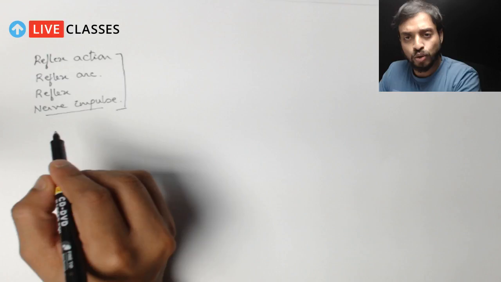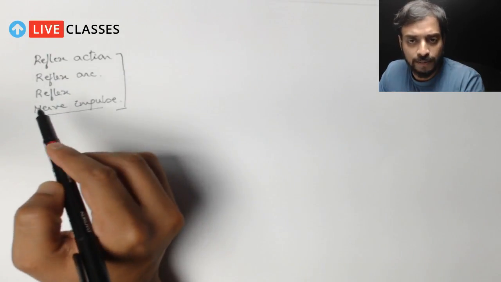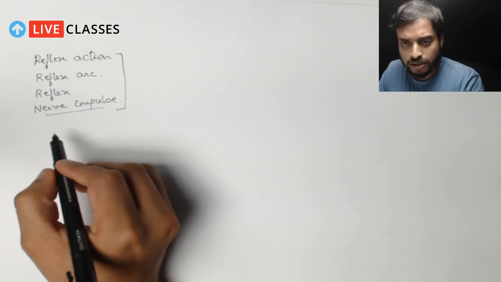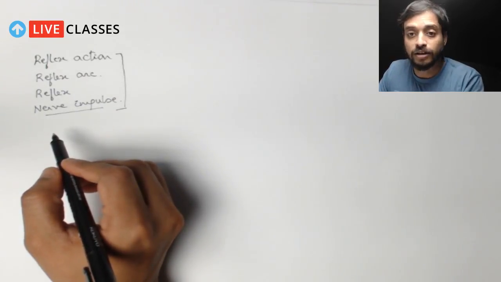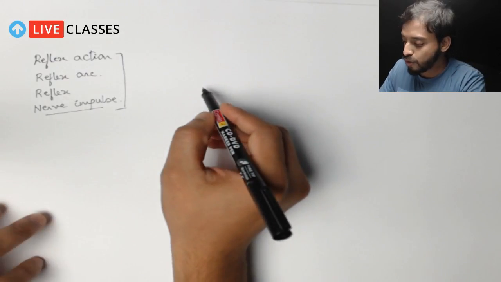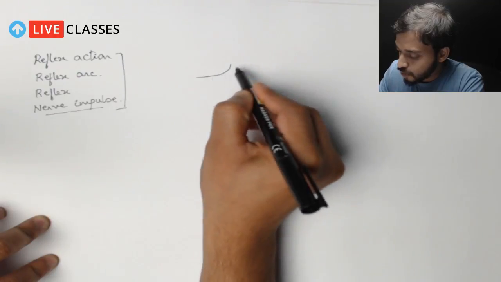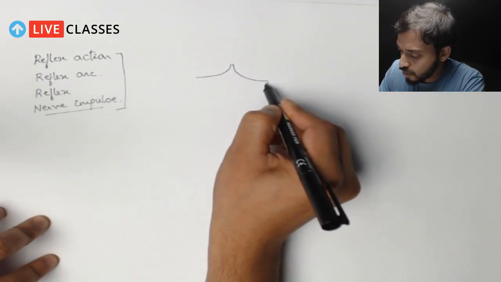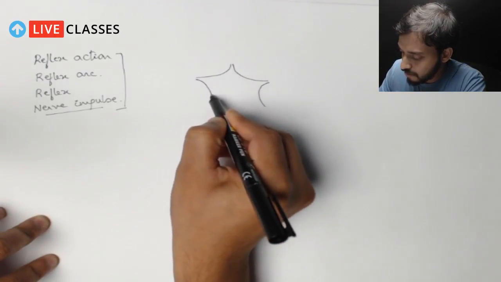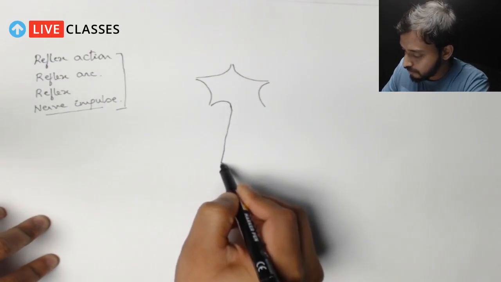Before we get into actual reflex action and reflex arc, let us quickly revise about the nerves. Okay, so let's try to draw the structure of a neuron. Let's see how it looks. We know the neuron has a basic structure, right? I'm sure you are aware of this structure.